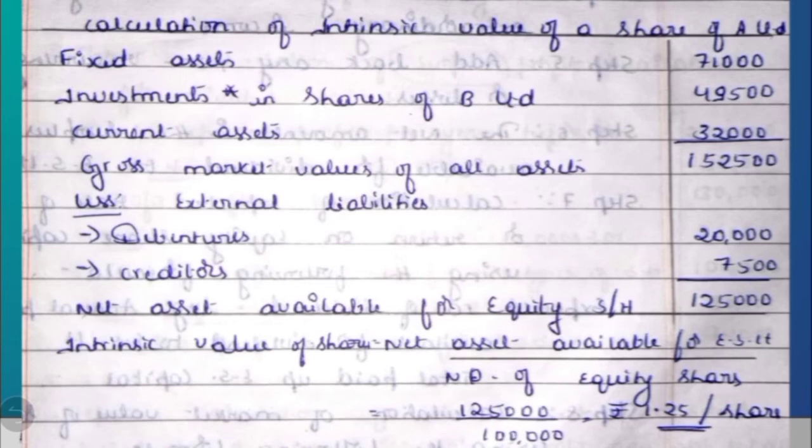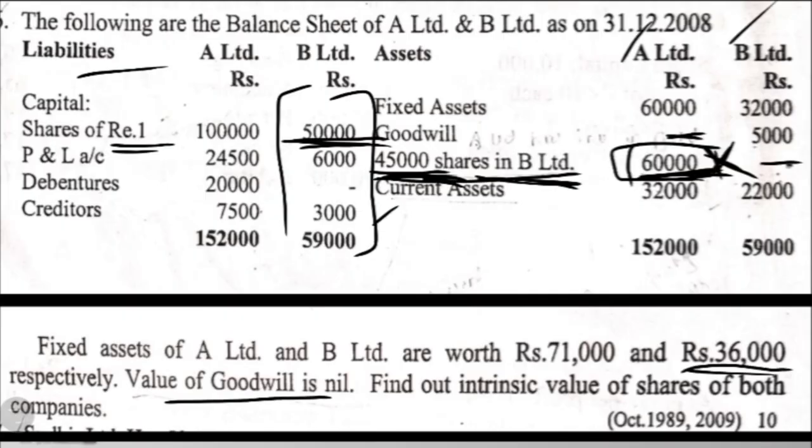Now let's calculate the intrinsic value of A Limited company. In case of fixed assets, they have given in the adjustment, fixed assets of A Limited worth 71,000. Goodwill is not there. Investment, you have to write whatever you calculated just now, 49,500, and current assets you have to consider 32,000. From this we are going to deduct the various liabilities. In this case we have two liabilities, debentures and creditors.